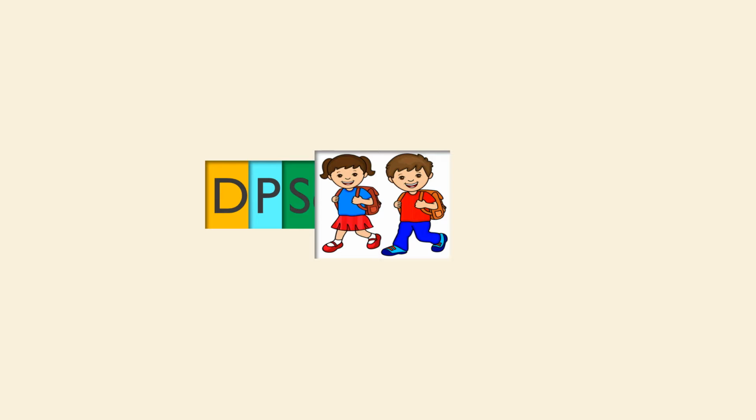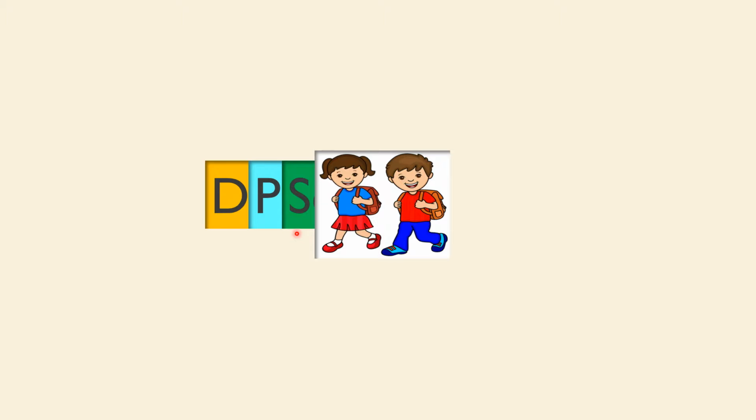Yes, dear children. What is there on the screen? There are no numbers. There are some letters written over there. Let's read that. D, P, S. So have you understood what this is? That's the name of our school. DPS is the name of our school.